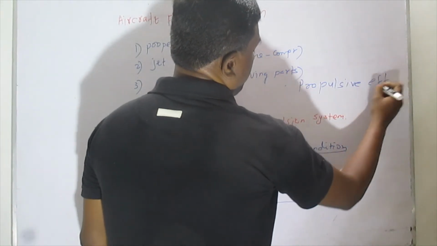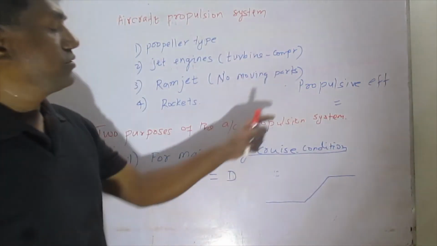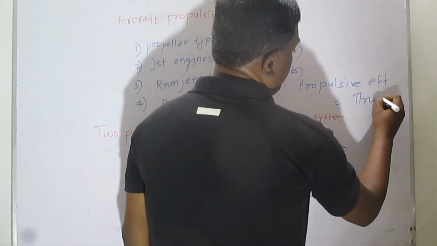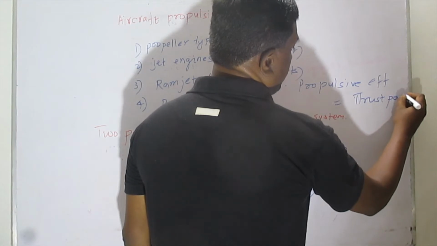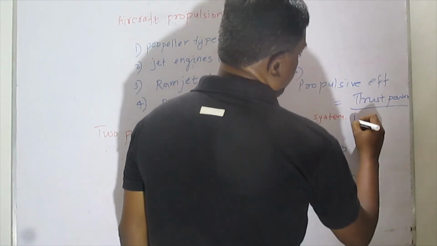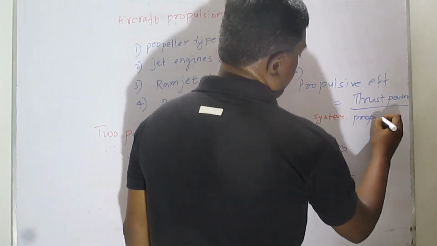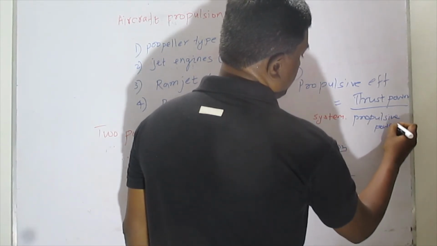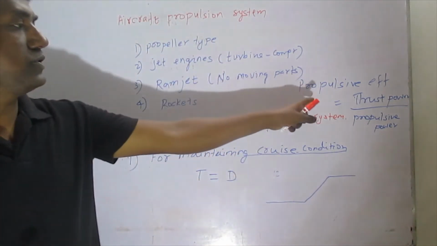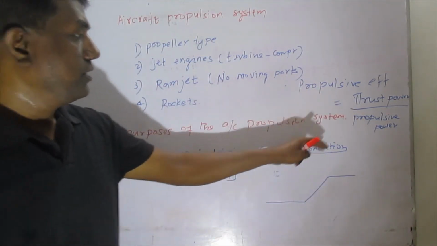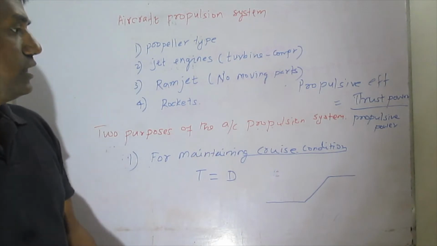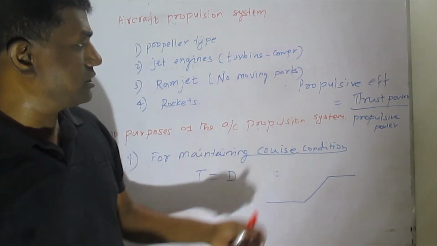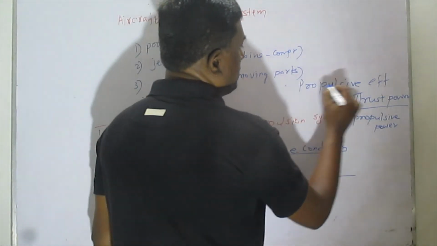Propulsive efficiency is nothing but thrust power divided by propulsive power. So propulsive efficiency is a matter of fuel consumption. When we have a cruise condition, the propulsive efficiency will be good.